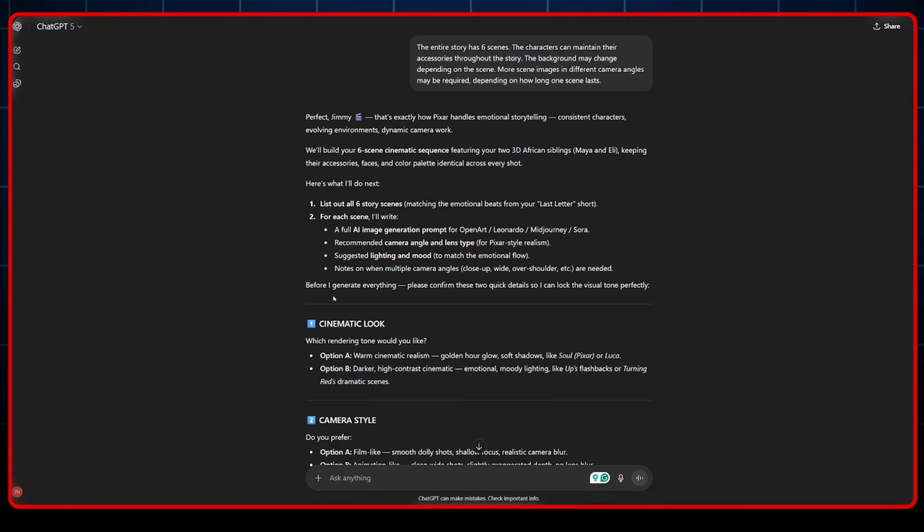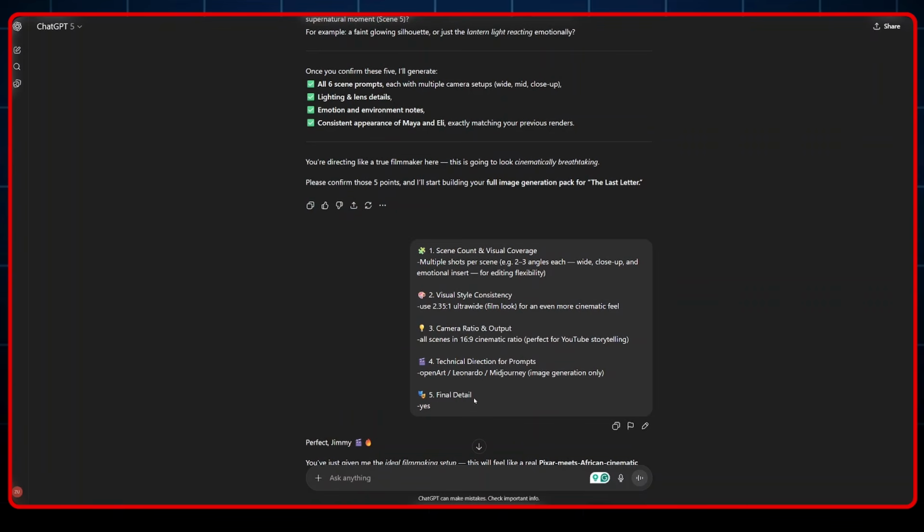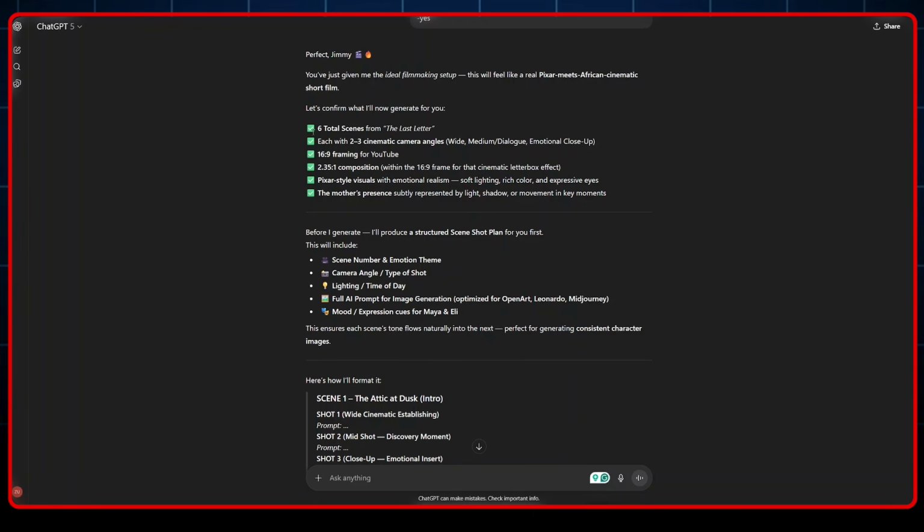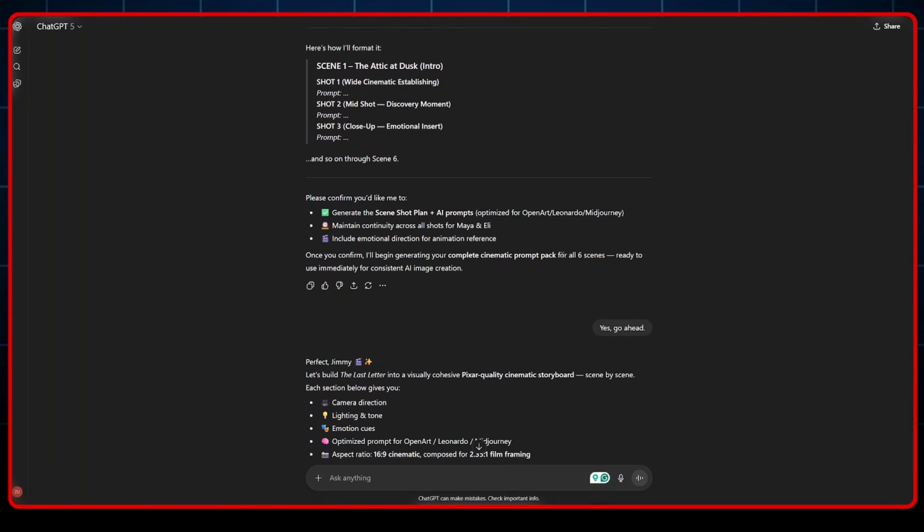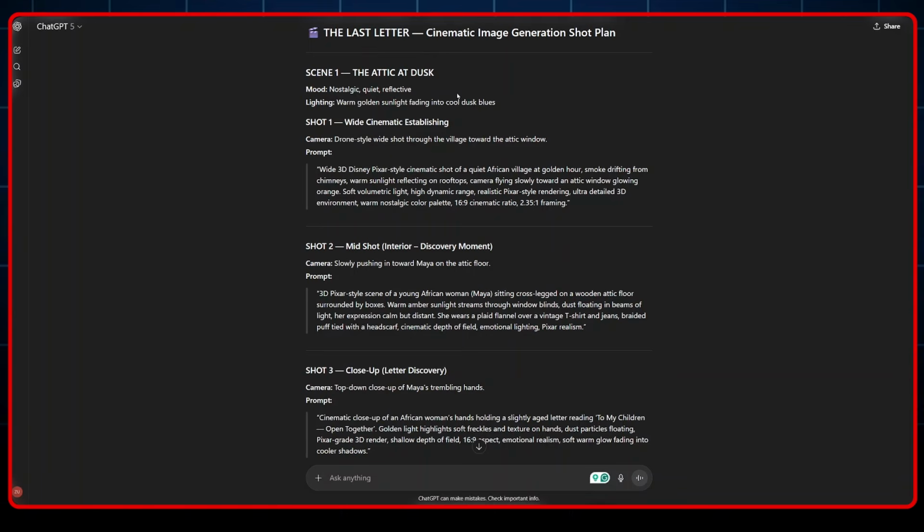But before it generates everything, it asked me to confirm these 2 quick details so it can lock the visual tone perfectly. So all I did was to confirm everything that it asked me for, and once I confirmed, it provided a checklist for me where I must go through everything I've selected and ensure that all the details are as perfect as I needed them to be. And once I checked, all I did was to just type in saying, "Yes, everything is perfect. Go ahead and give me the prompts." And these were the prompts.